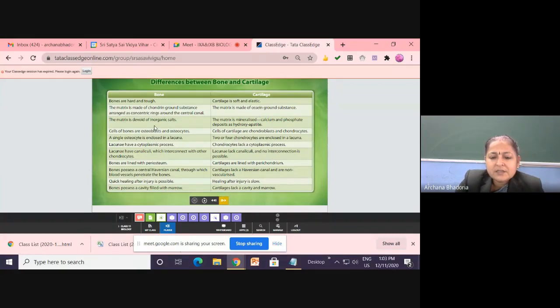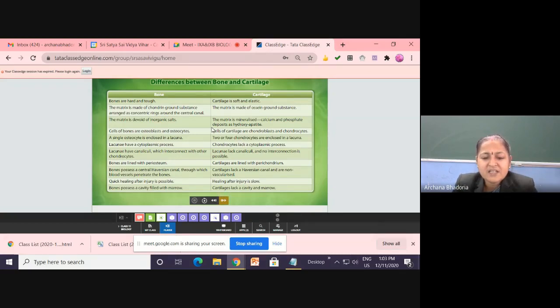Then see, now this is wrong again. Third point: the matrix is mineralized. Okay, bone का matrix mineralized होता है. Are you all doing it correctly, children? Okay, bone में जो point लिखना है वो cartilage वाला लिखो. The matrix is mineralized, means they have the minerals: calcium and phosphate deposits. Calcium and phosphate deposits, or calcium and phosphate you can write.